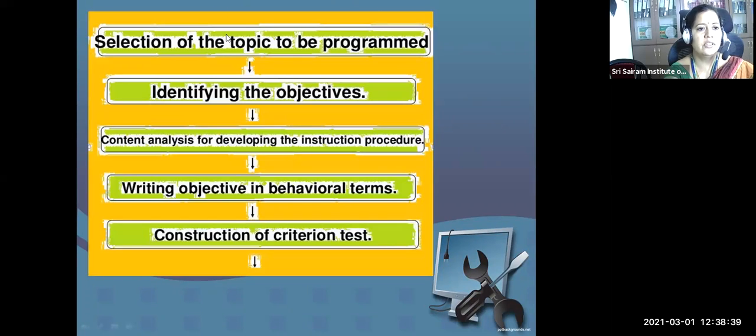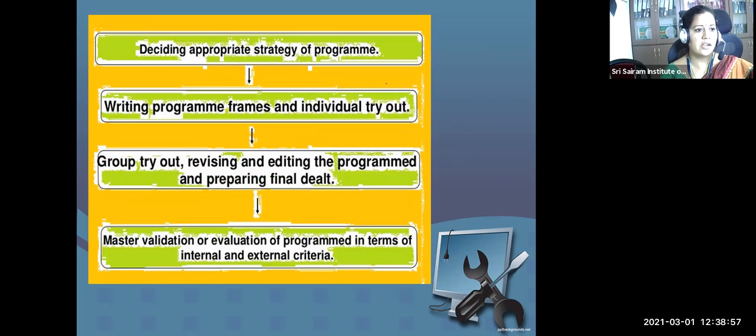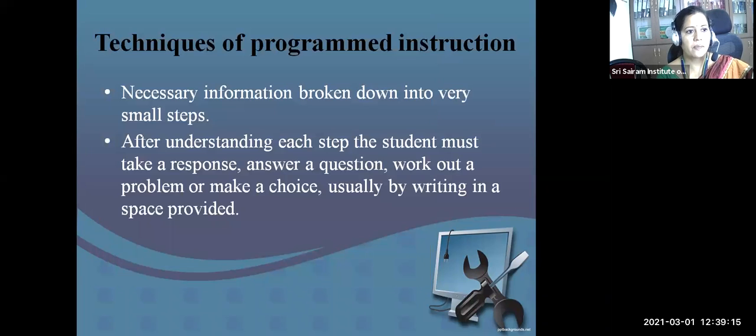Steps for development of the program. Steps for development of programmed instruction include selection of the topic to be programmed, identifying the objectives, content analysis, and writing objectives in behavioral terms, then construction of the criterion test, deciding the appropriate strategy of the program, writing the program phase, then group tryout, revising and editing the program and preparing the final draft, and validation or evaluation of the program in terms of internal and external criteria. So this is programmed instruction.